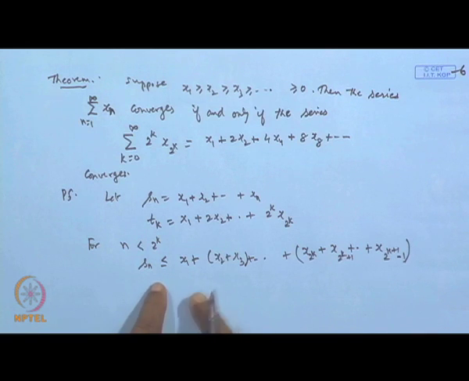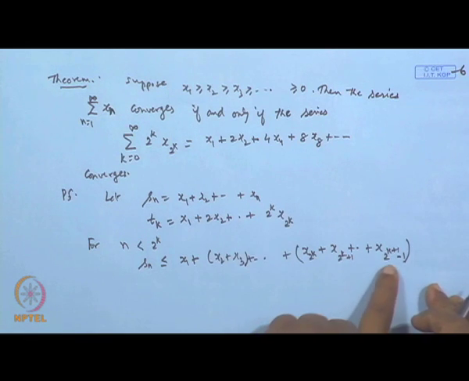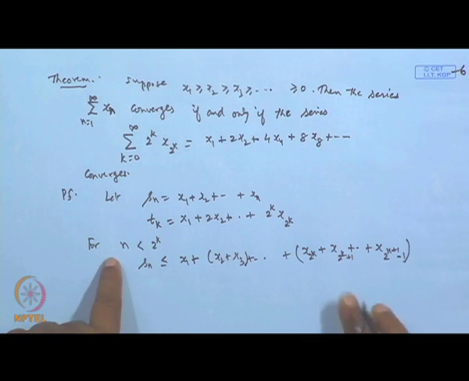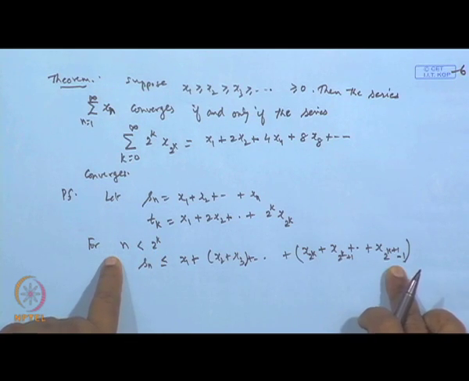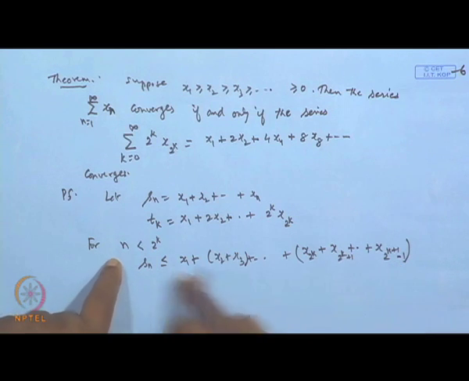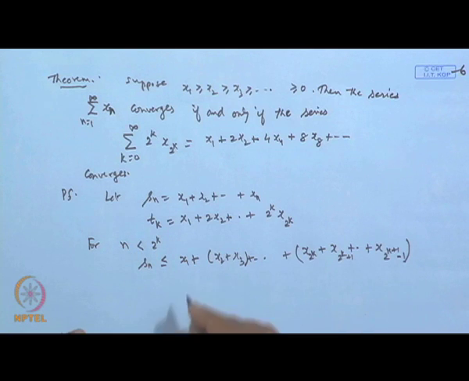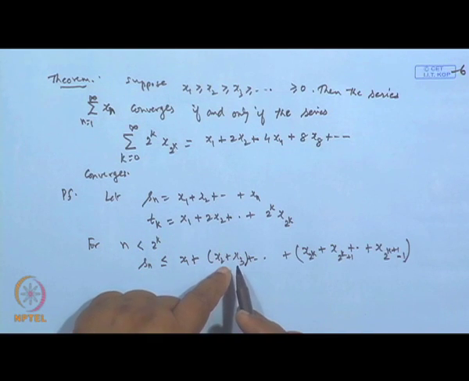I am taking x n to be less than this number. Obviously, when I am taking n less than 2 to the power k, these terms which we are taking are much more than this. And total terms in this case will be what?